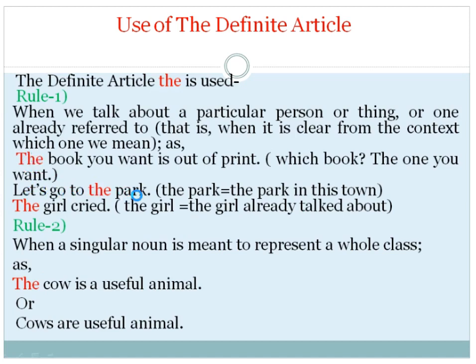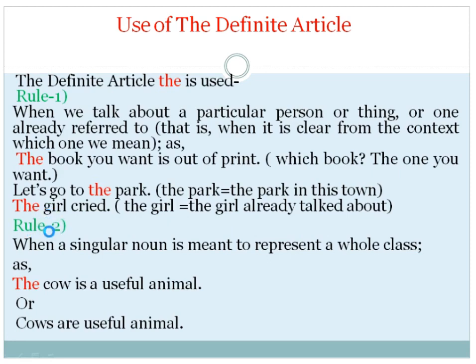Let's go to the park. The noun here is park and we use the article "the". Why? Because the park means the park in this town. It is a particular park. So we use the article "the" here. The girl cried. Girl is a noun here and the article is used because "the girl" means the girl already talked about. We know the girl, it is a particular girl, so we use the article "the" here.